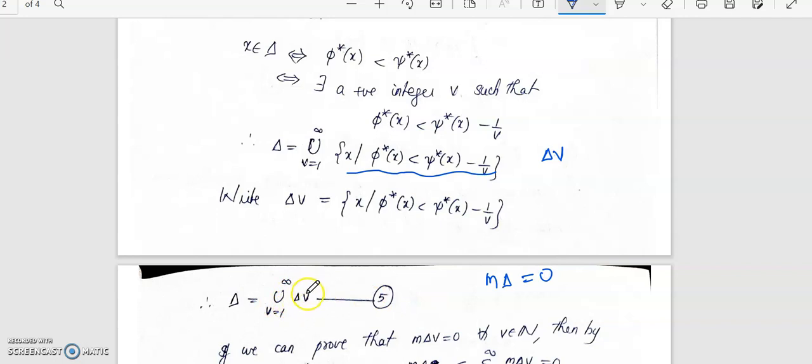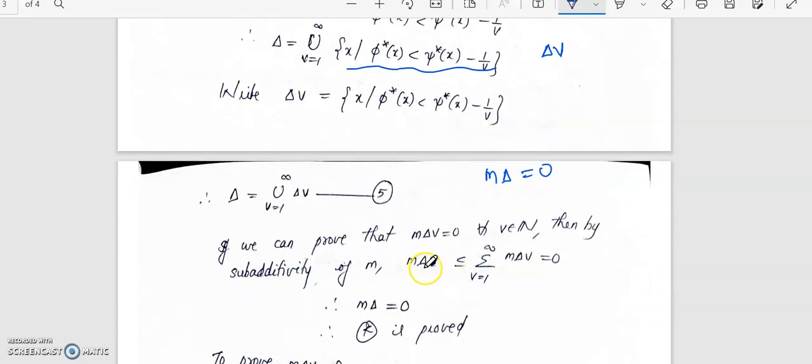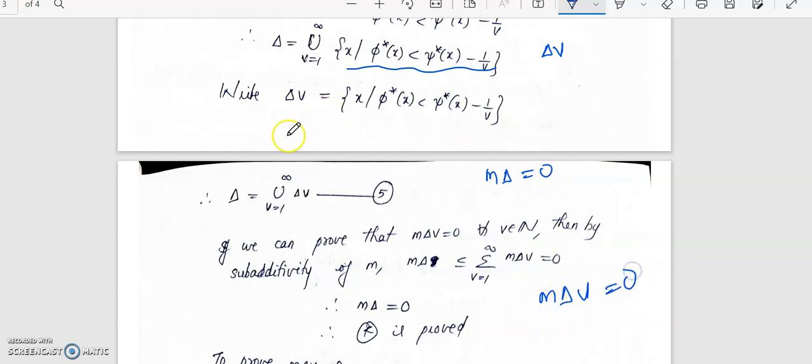So if we can show that the measure of each delta v is equal to 0, then by the subadditivity property, measure of delta will be less than or equal to summation measure of delta v. So if each measure of delta v is 0, we'll get m delta less than or equal to 0. In that case m delta must be 0, since measure is always greater than or equal to 0. So we will now show that m delta v is equal to 0.